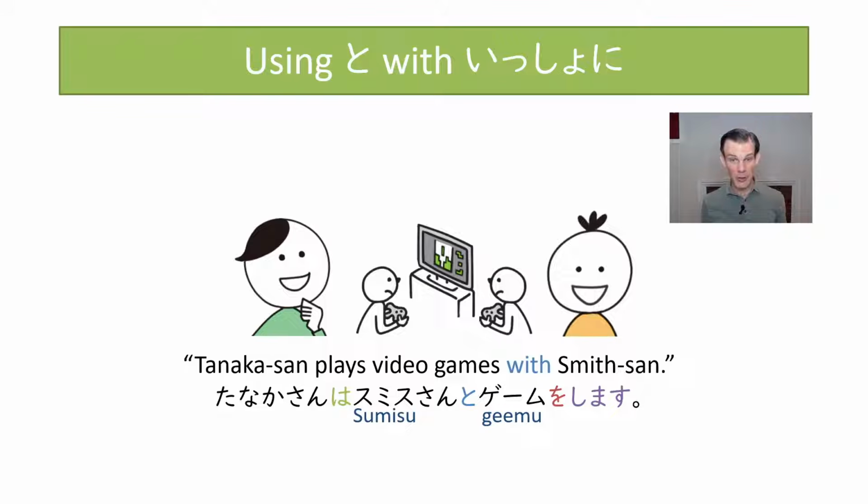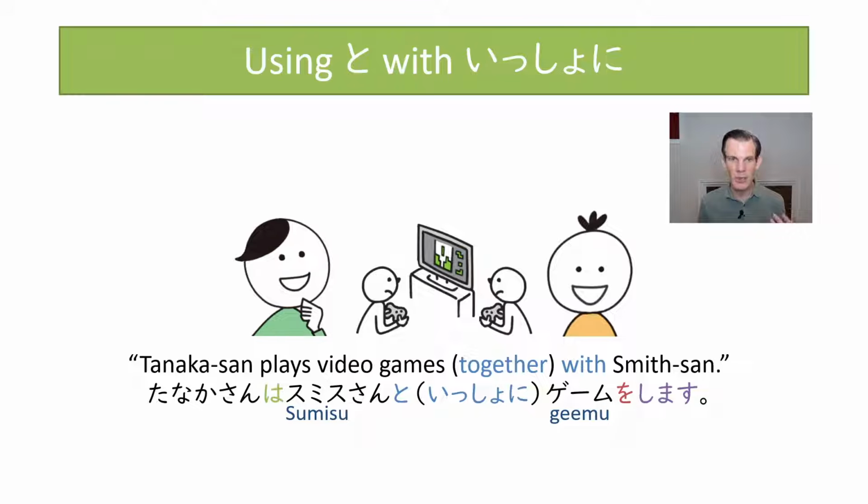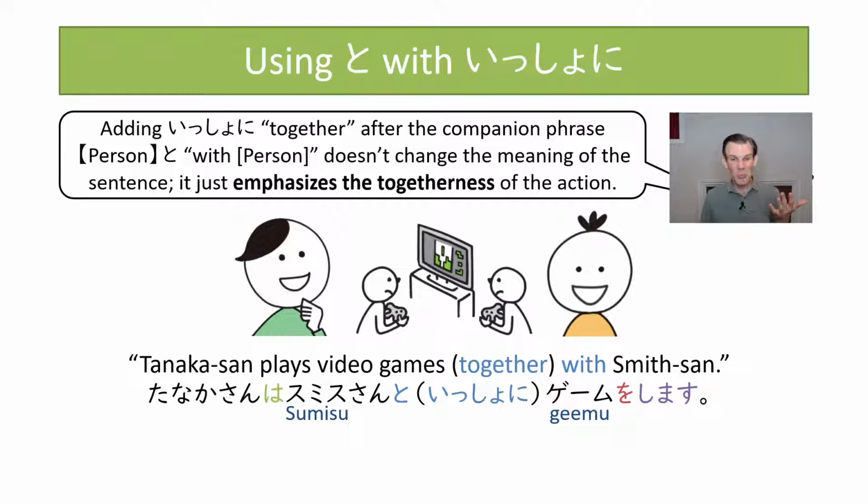Now, another optional thing you can add in here. So Tanaka-san plays video games with Smith-san. Tanaka-san wa Smith-san to game wo shimasu. Perfectly fine. We could also change this to Tanaka-san plays video games together with Smith-san. Tanaka-san wa Smith-san to issho ni game wo shimasu. Both of these mean pretty much the same thing.